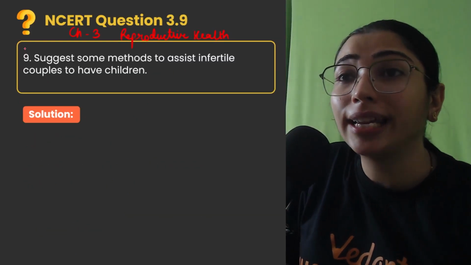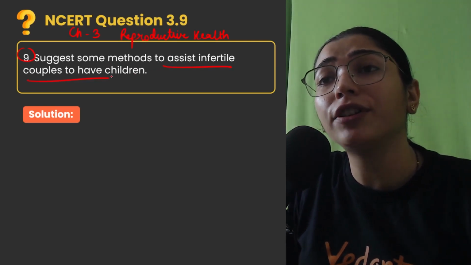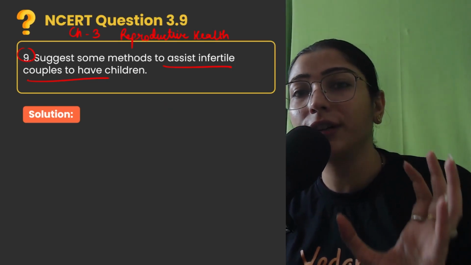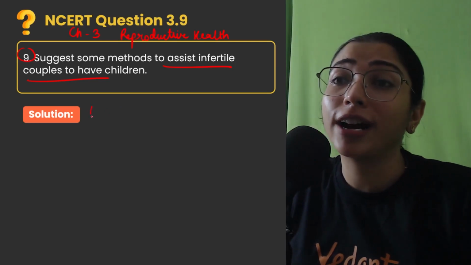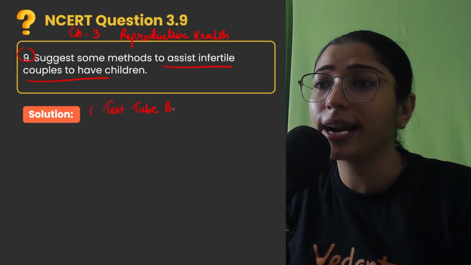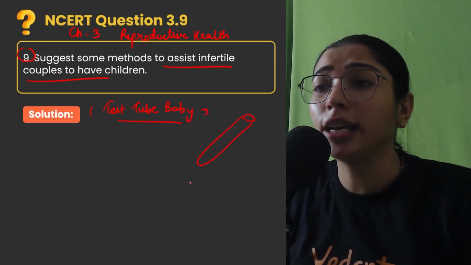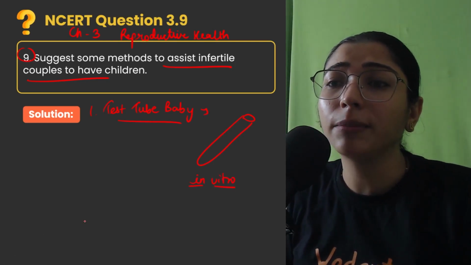Question number 9 of the NCERT book, that is suggest some methods to assist infertile couples to have children. So we have to tell some methods that can help infertile couples to have children, to conceive, and one such method is children, test tube baby. Test tube baby is that method in which, in a test tube, in vitro conditions, in lab conditions, we can mate the male and female gametes.